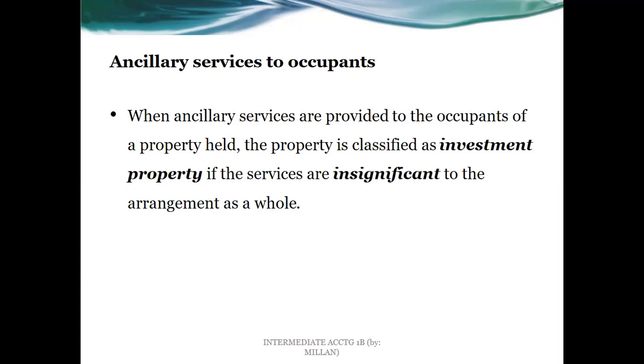So the assumption here is that this is not going to be the business model of renting. It is just one of the assets independent from the main line of the business. Like a certain building that is just rented out. I use the word just, but it could earn a lot, even millions, for the business. So in that particular building, if the ancillary services are like building maintenance and the likes, and are insignificant to the arrangement as a whole, then it is IP.